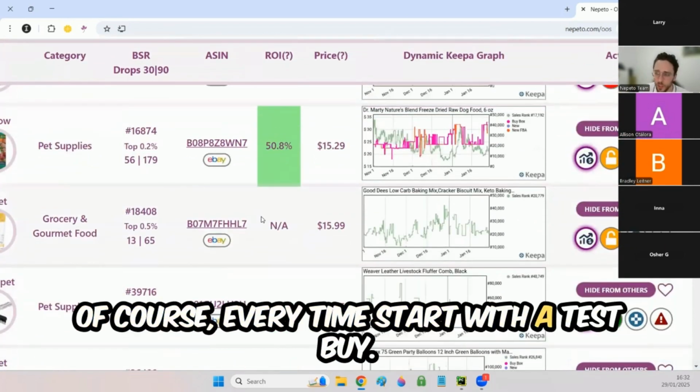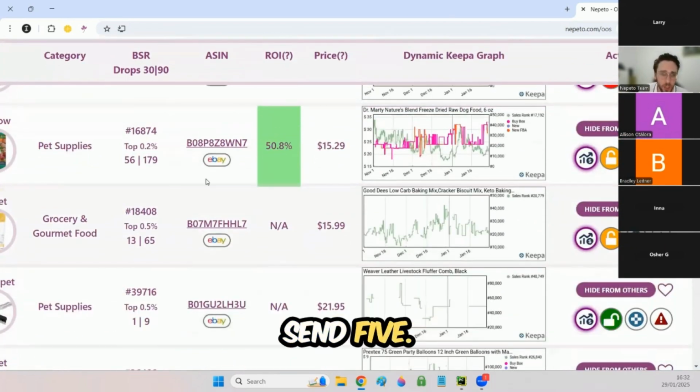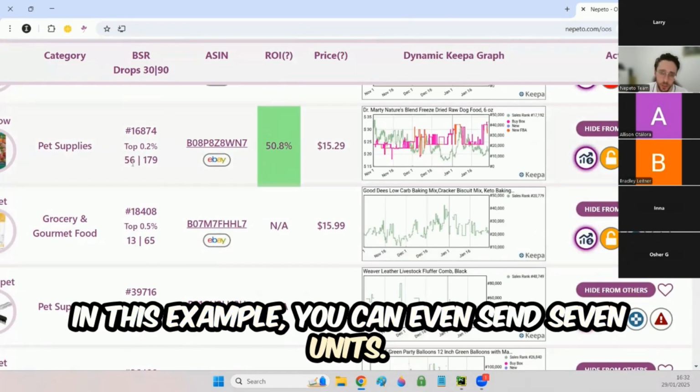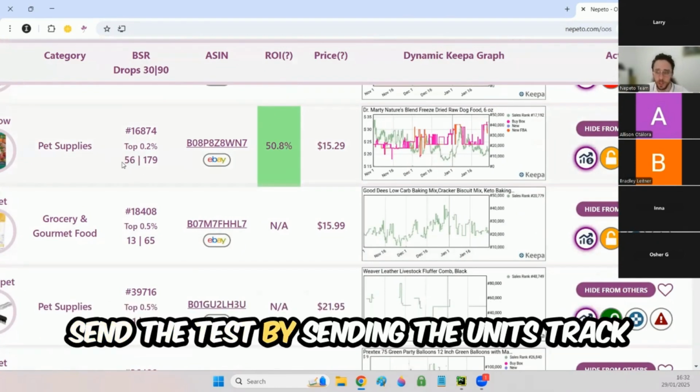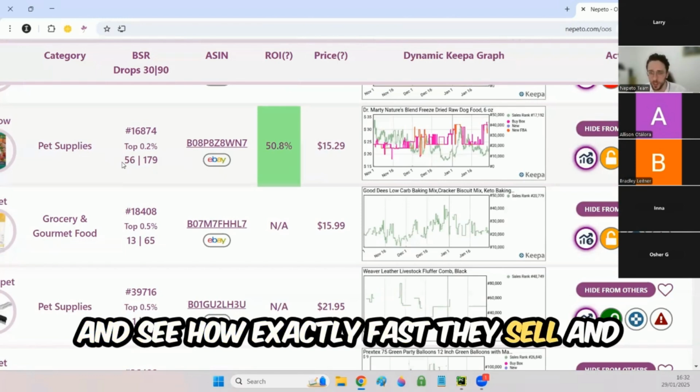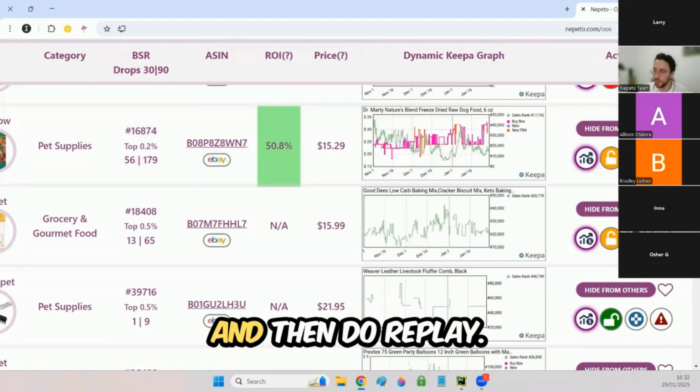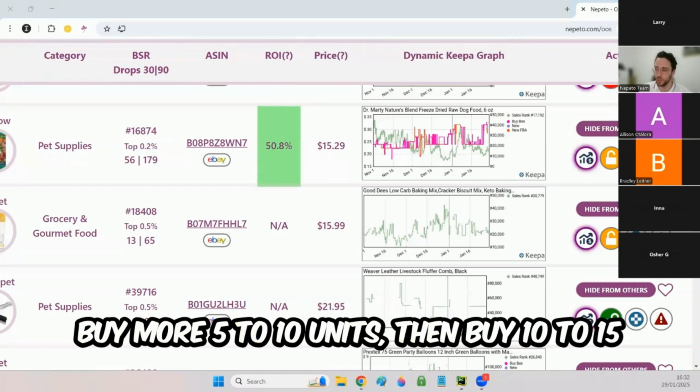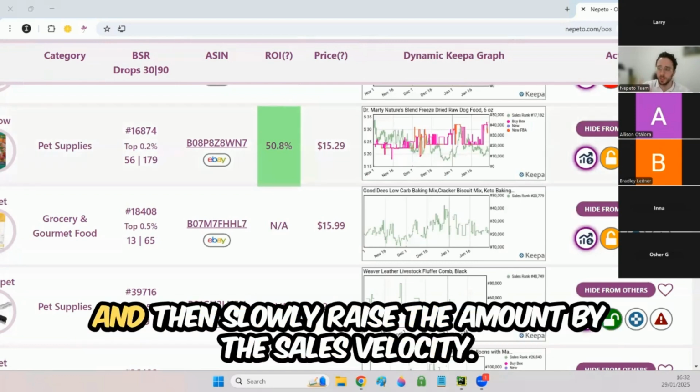Every time, start with a test buy. Send 5, in this example, you can even send 7 units. Send the test buy, send the units, track and see how exactly fast they sell and how much profit you are making, and then do a replan. Buy more, 5 to 10 units, then buy 10 to 15, and then slowly raise the amount by the sales velocity.